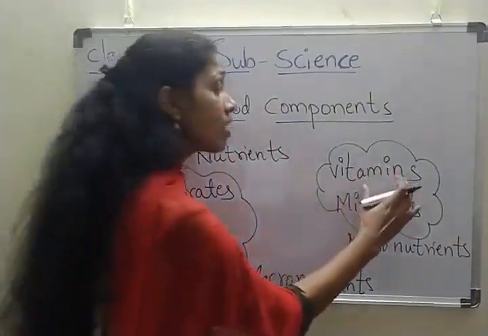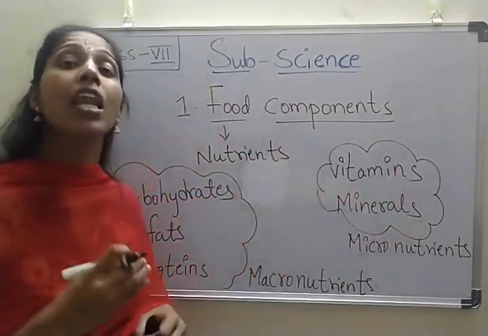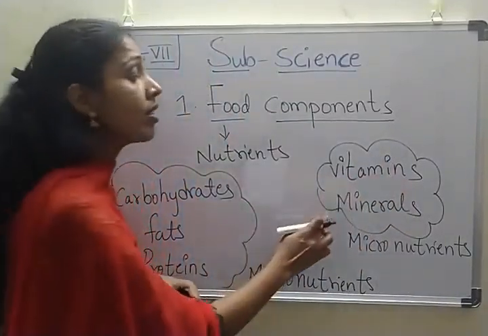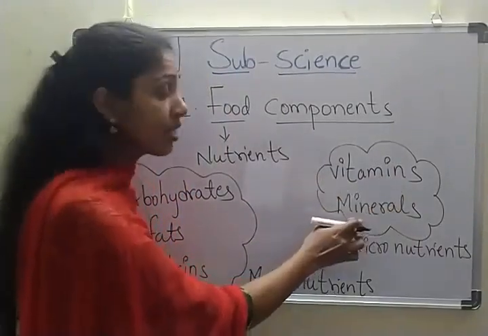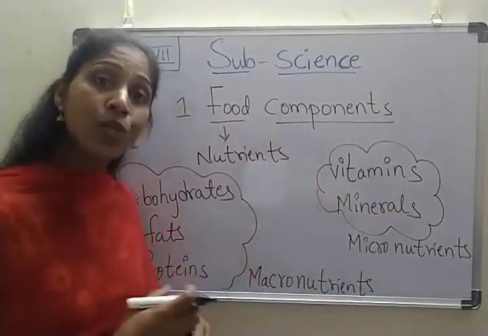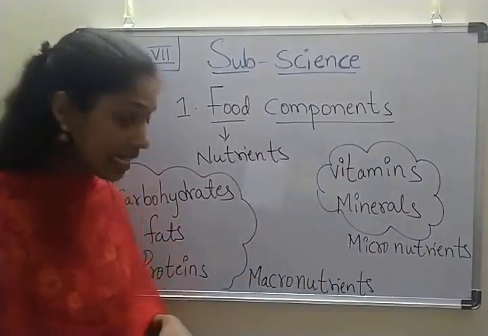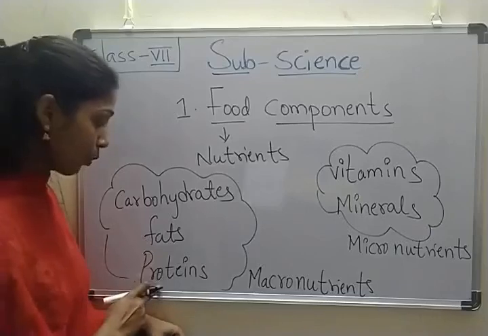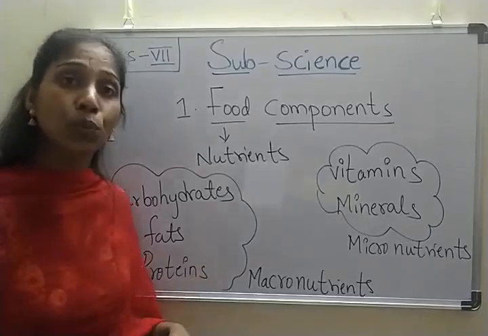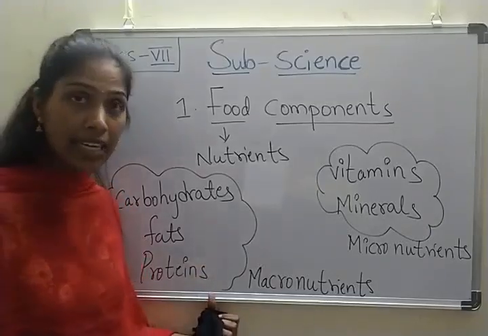So these nutrients we need in less quantity in our daily diet. So vitamins and minerals we need in less quantity in our daily diet. Coming to carbohydrates, fats and proteins, we need large quantity in our daily diet.